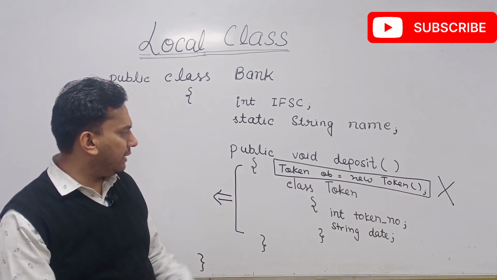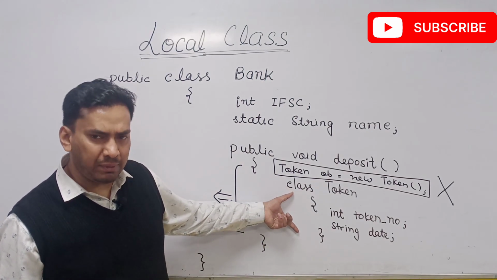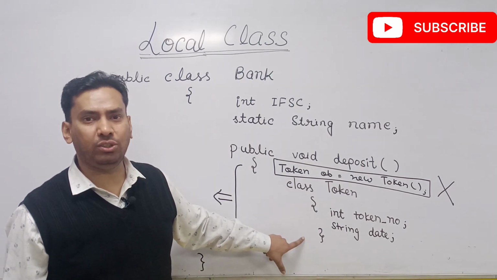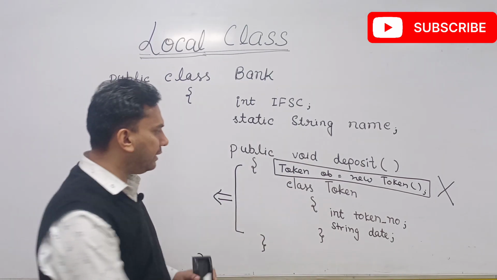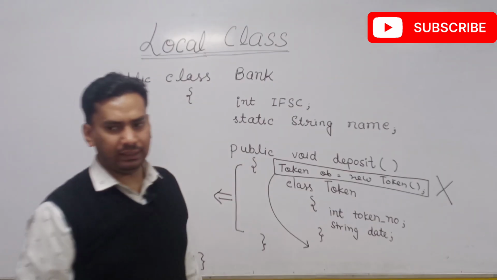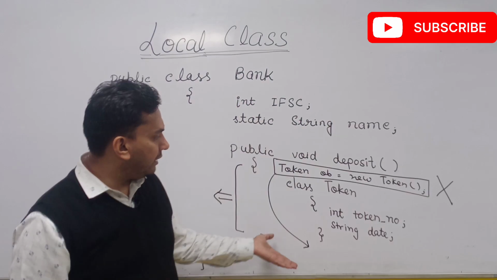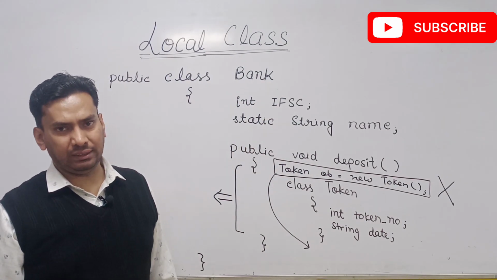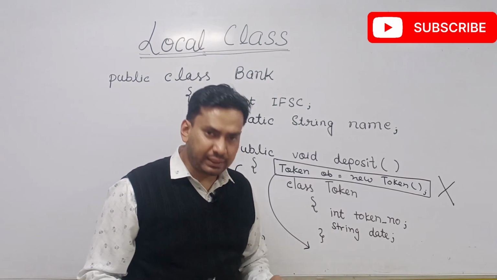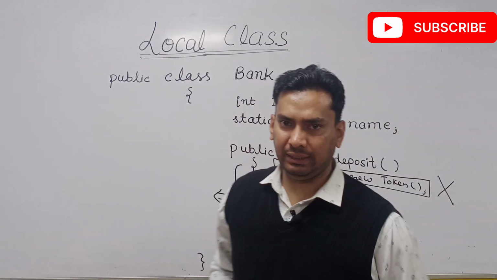Simple point is that the local class object can be created definitely within the same block, but after declaration of the class. You can create its object here below this class declaration. You cannot create it before the declaration of the class. So this is a very important point because its clarity is not available in the literature.